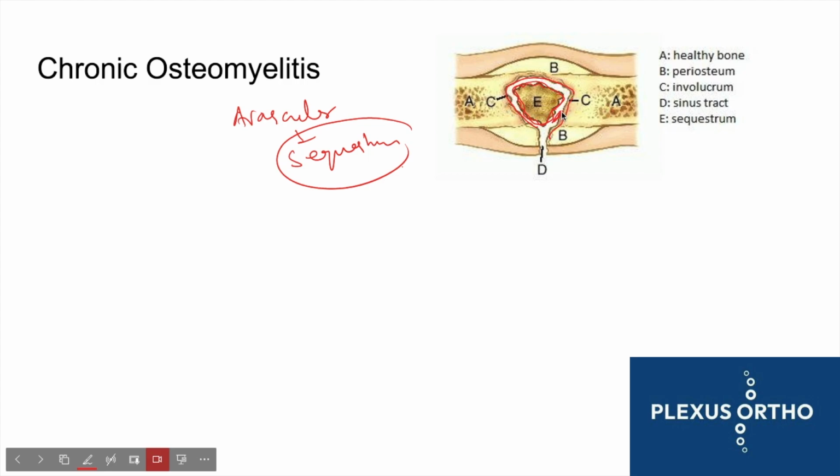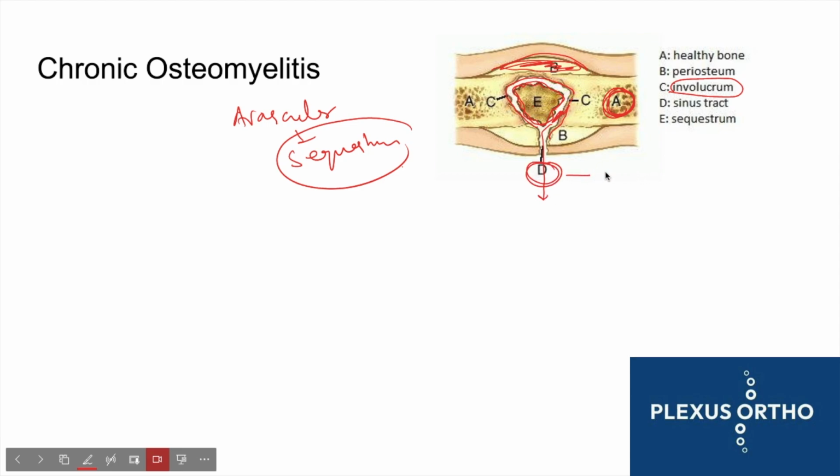There's a dirty granulation tissue between the sequestrum and an outer layer of new bone, which is called the involucrum. We can see here a healthy bone with marrow, depicted as A, and here you can see the periosteum which is being lifted off with the abscess. So this is an abscess here, and it finds a way to break out. As we know, pus and abscess try to find a way to break out, forming a sinus tract.